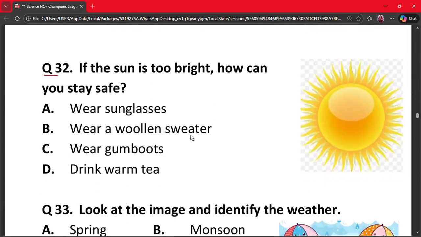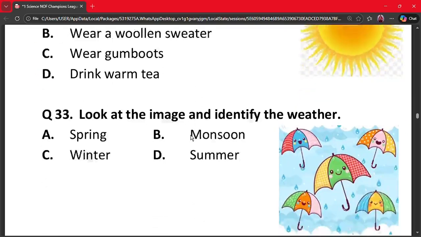Question number 32. If the sun is too bright, how can you stay safe? A. Wear sunglasses. B. Wear a woolen sweater. C. Wear gumboots. And D. Drink warm tea. The correct answer is option A. Sunglasses protect our eyes from bright sunlight. Therefore, you can wear sunglasses to avoid direct light into your eyes. So the correct answer is option A.